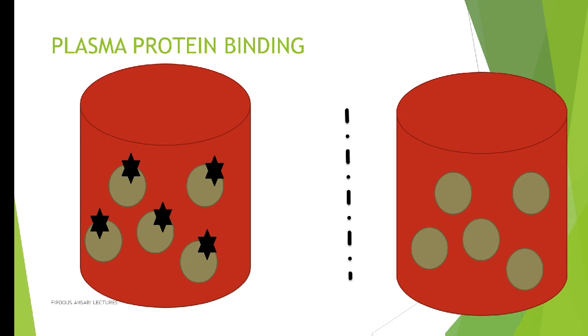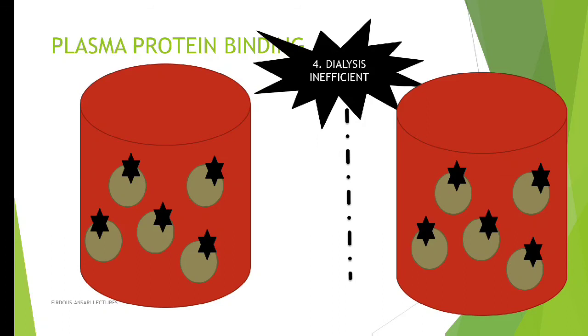And this is our misfortune, that the poison is having plasma protein binding and it will happily come back into your blood. So we cannot remove the poison by dialysis when the poison has very good plasma protein binding. So this implies plasma protein binding will make dialysis inefficient, okay. Here we were using dialysis for removal of poison, but since it has very good plasma protein binding, even after dialysis it will come back into your blood, because we are putting the plasma protein back into your blood.